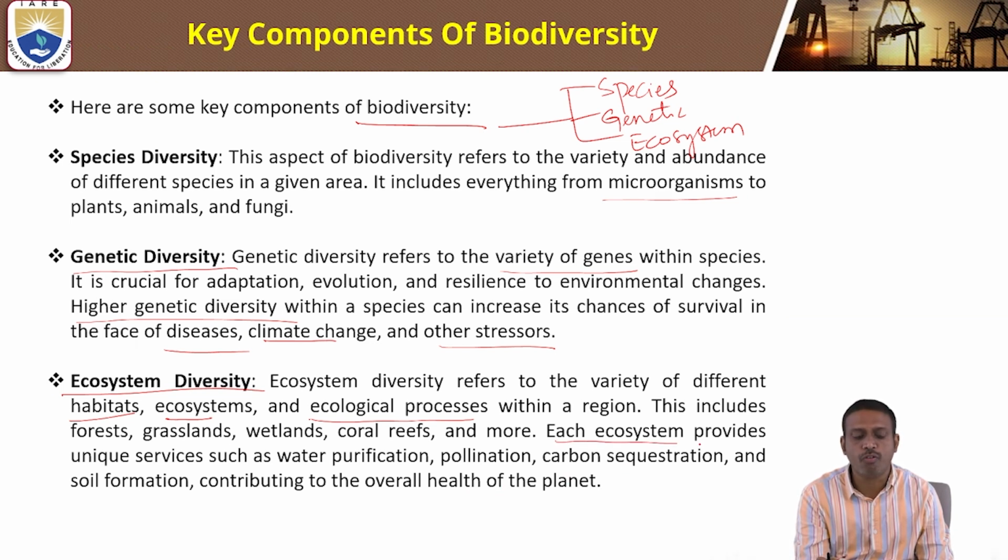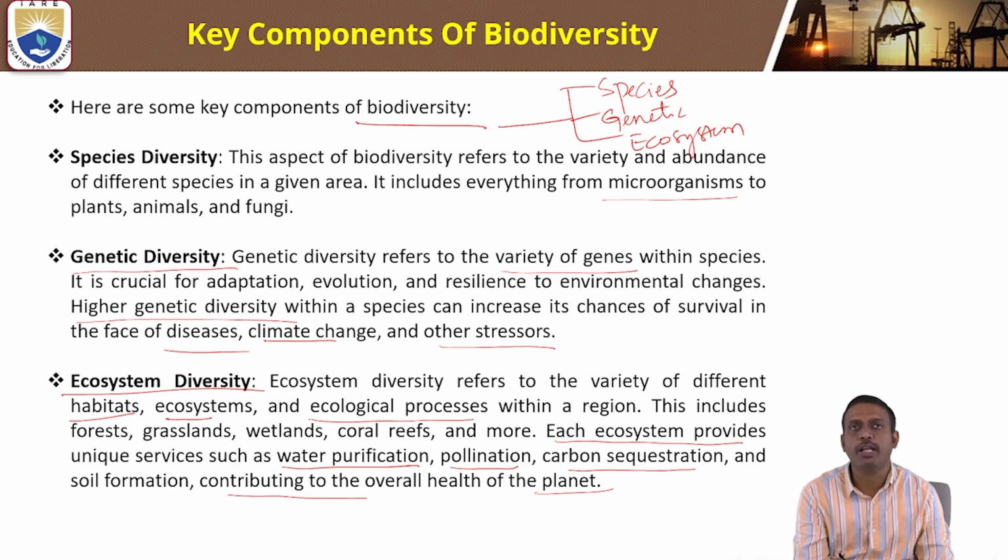Each ecosystem provides unique services such as water purification, pollination, carbon sequestration, and soil formation, contributing to the overall health of the planet.